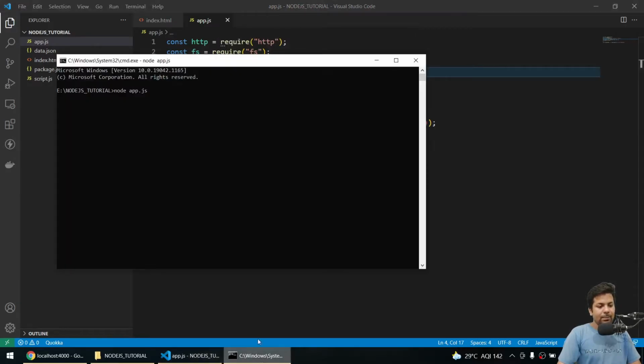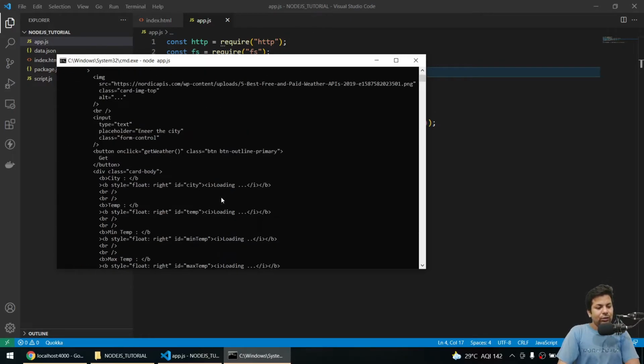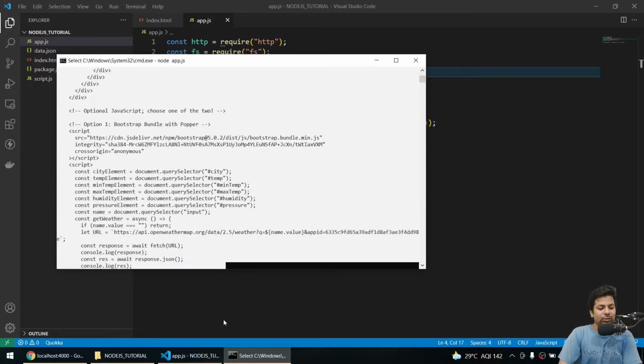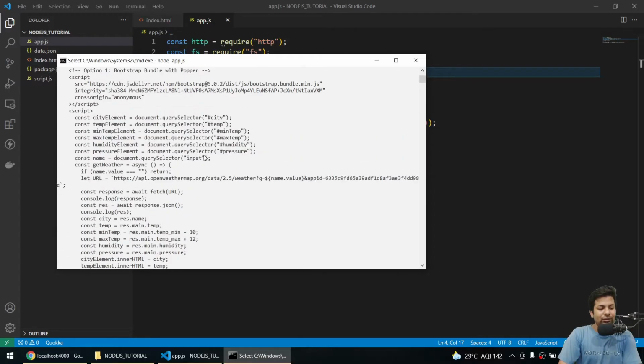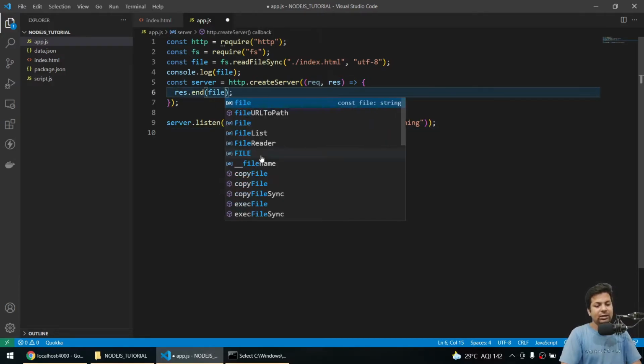Save it. A problem arises, we have to reload again. We can install nodemon also, but let it be. So you can see we got the whole data, the whole script. Now we'll just have to send this to the front end. That's it. But it's not that easy, I'll tell you, a lot of other steps are left. Now I'll say res.end and pass file.